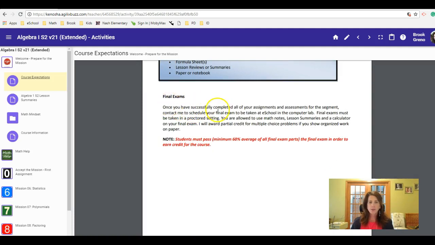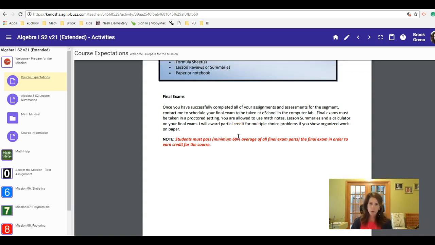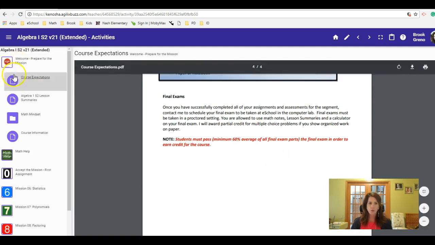And your final thing is final exams on your course expectations document: understanding how those are run, how those are proctored, what you can use, and that you have to pass your final exam. So a minimum of 60% average on the part. If it's a 2-part final, you need to have at least a 60% average in order to earn credit. And definitely as you have more questions with that, or as you get closer to your final, I can answer those more clearly for you.